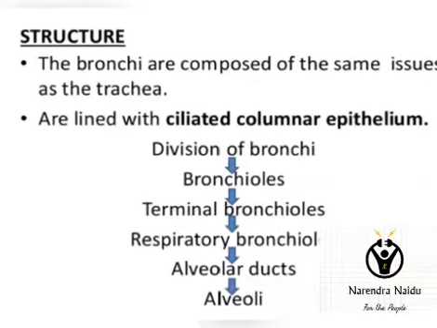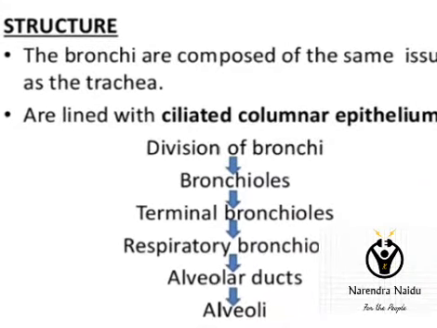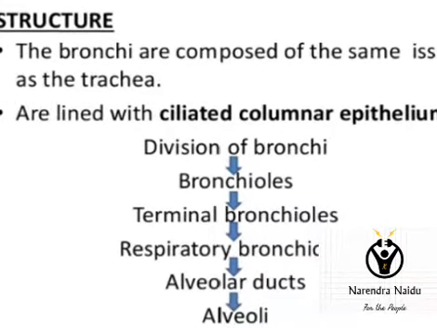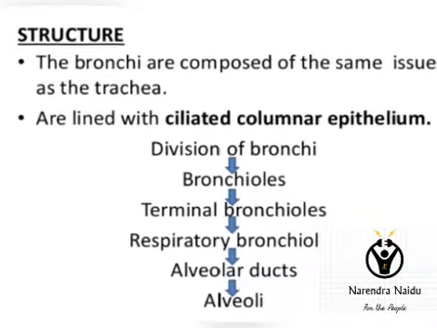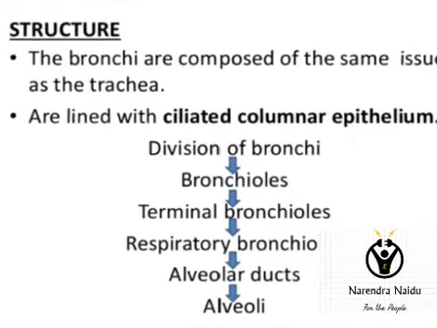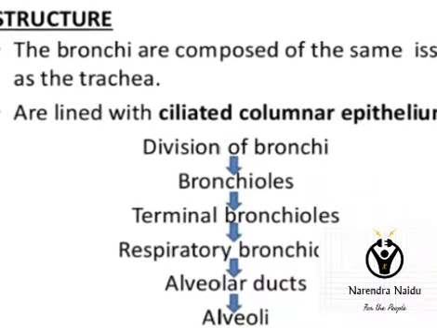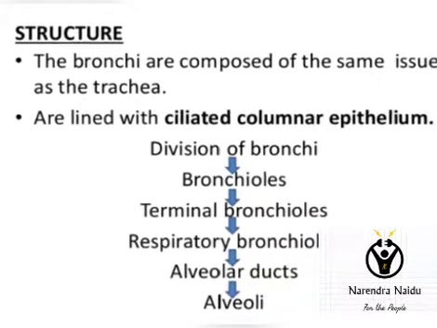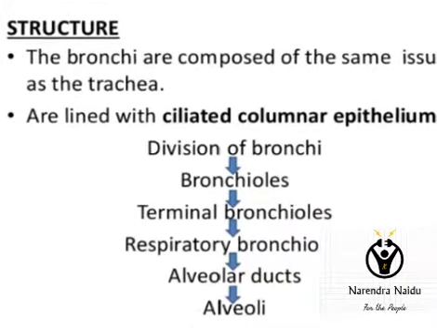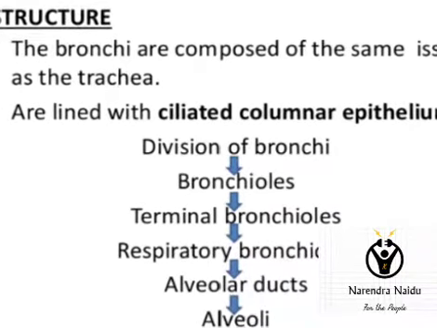The structure of the bronchi is mainly composed of the same tissues as that of the trachea. It is lined mainly by ciliated columnar epithelium. Then the bronchi are divided into bronchioles. These bronchioles are further divided into terminal bronchioles, and these terminal bronchioles are further divided into respiratory bronchioles, and these are further divided into alveolar ducts and alveoli.